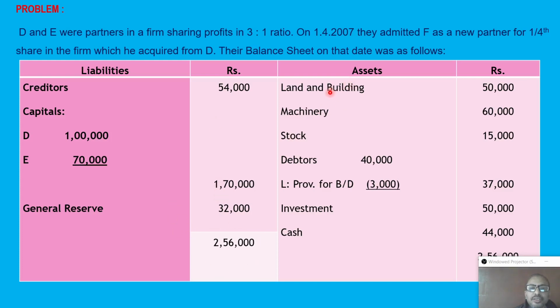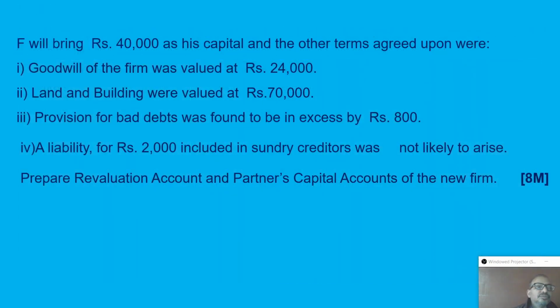Now on the asset side, we can see there are two fixed assets, tangible fixed assets: land and building 50,000, machinery 60,000. And there are non-fixed assets, that is current assets: stock 15,000, debtors 40,000, and all the debtors are not good, therefore a provision of 3,000 is there. So net debtors shown 37,000, investment 50,000, as well as cash balance 44,000, total of the asset side 2,54,000. Now on that date, there is one new partner, that is F, who brings 40,000 as his capital,